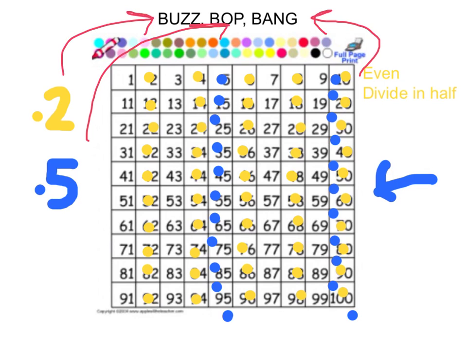If you were clever enough to get to 100, you could then turn around and do the same thing backwards, which would be pretty tricky, and that's probably what we're aiming towards in class. So that is how you'd play Buzz, Bop, Bang. You could play it with a partner, you could play it at home with your whānau, you could play it anywhere really, but it's quite a good way of learning about those multiples of 2 and 5. Thanks.